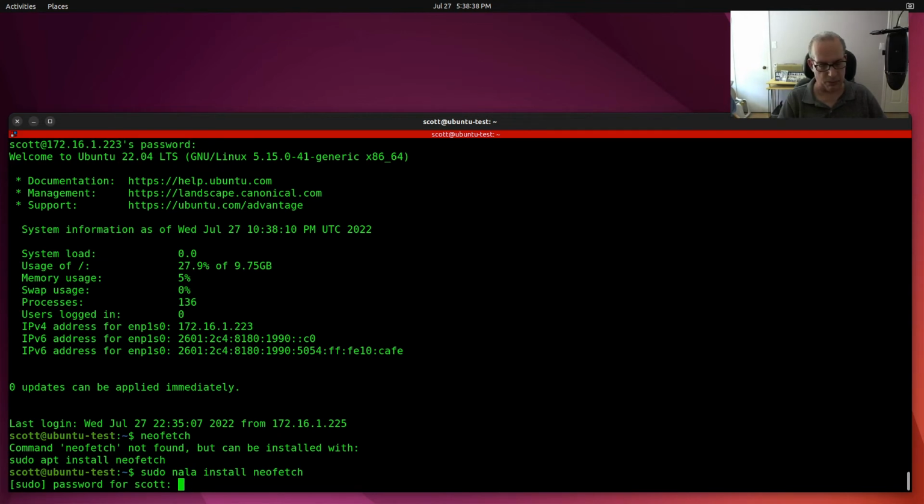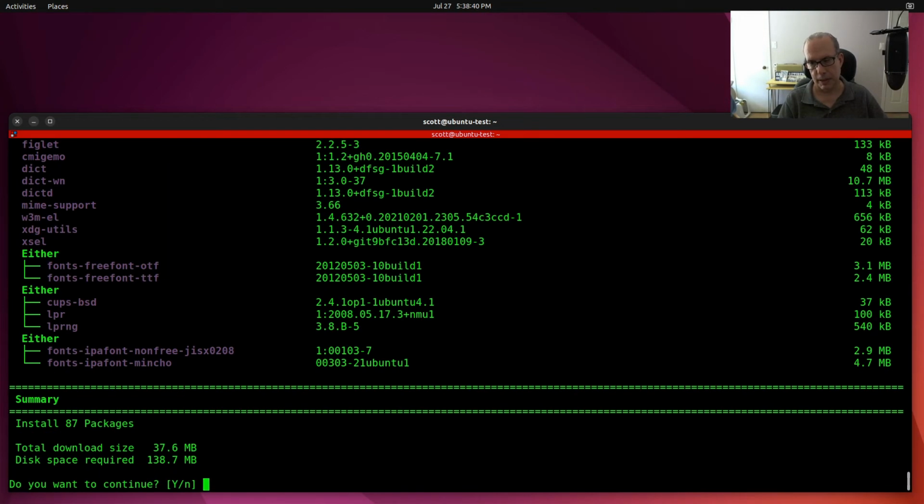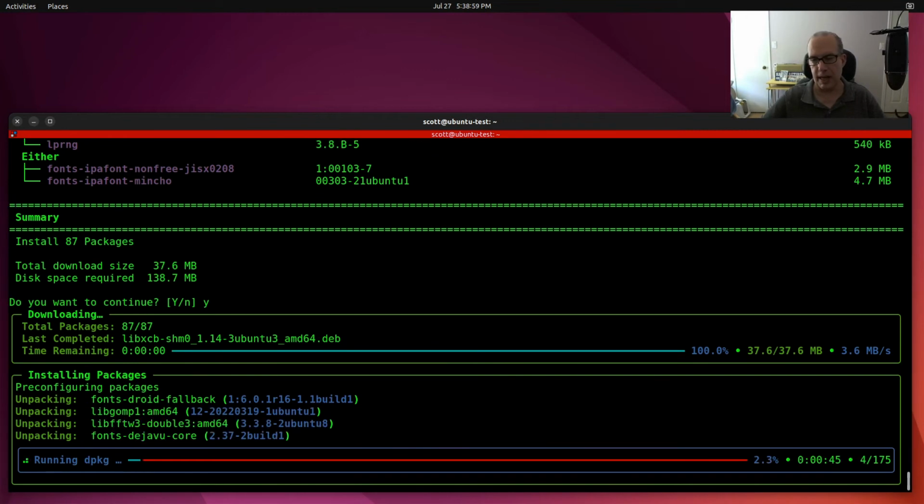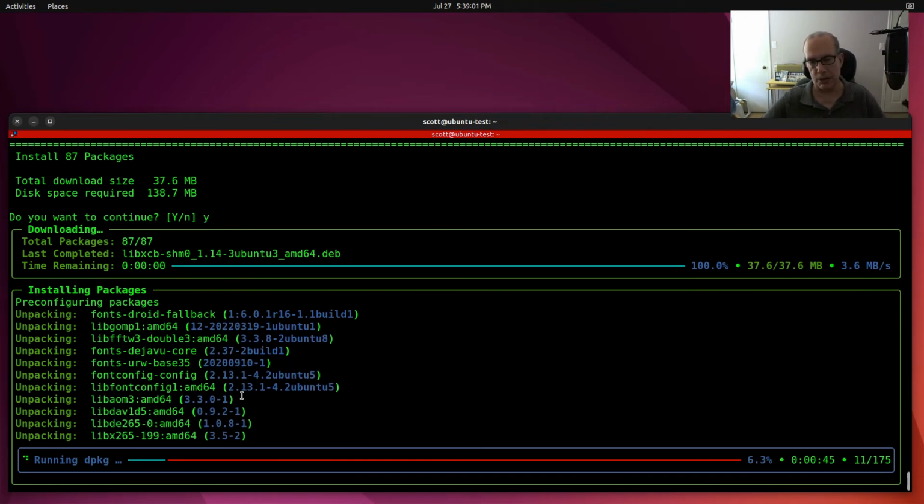And we give our password. And nala comes back and tells us a summary and says, do you want to continue? It gives us all of the updated elements, and it goes and performs the download and the installation. You can see that nala really is a nice front end to the apt package manager.